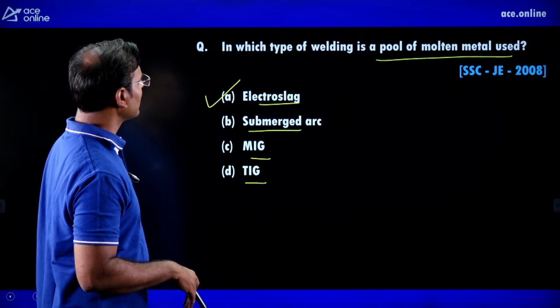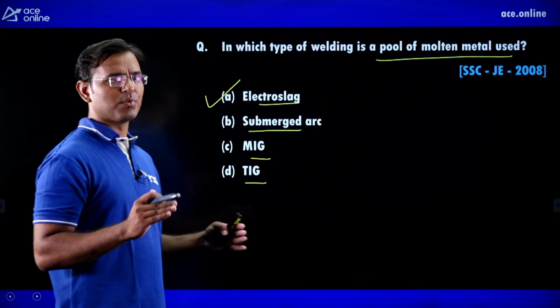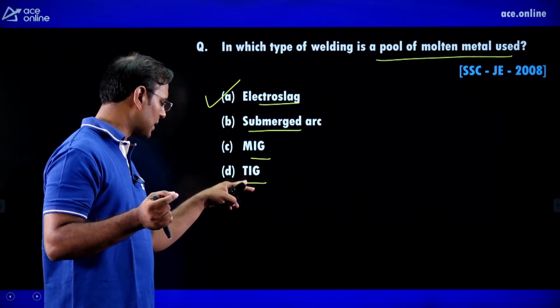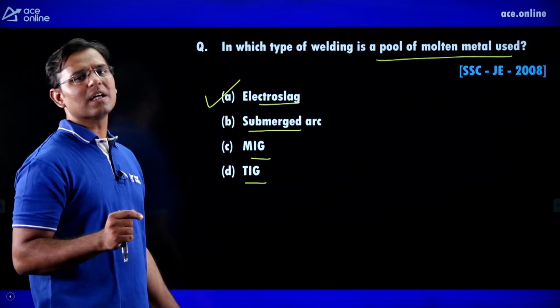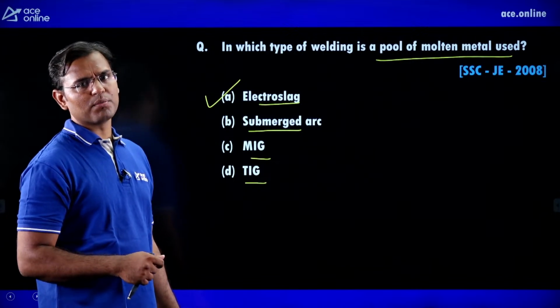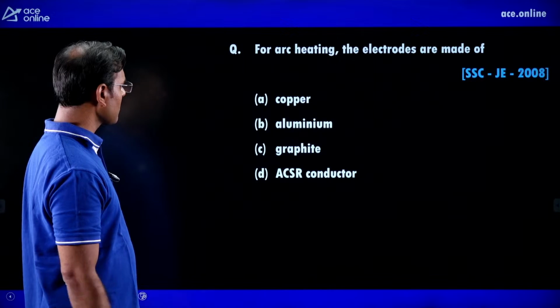But in that question, in which type of welding is the pool of molten metal used, meaning large pool. In all the methods, we get the smallest pool of molten metal in TIG, somewhat bigger in MIG, again bigger in submerged arc welding, and the biggest pool of molten metal we can obtain in electroslag welding.